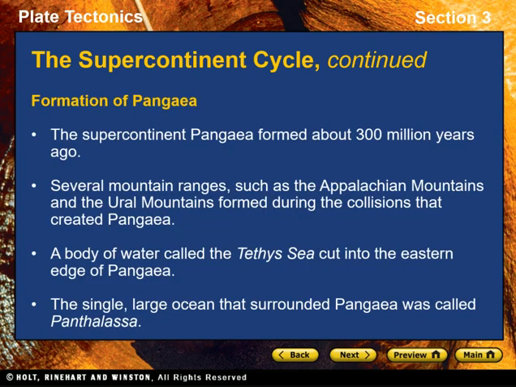Formation of Pangaea. The supercontinent of Pangaea formed about 300 million years ago, during the Paleozoic era. As the continents collided to form Pangaea, mountains formed. The Appalachian Mountains of eastern North America and the Ural Mountains of Russia formed during these collisions. A body of water called the Tethys Sea cut into the eastern edge of Pangaea. The single large ocean that surrounded Pangaea was called Panthalassa.